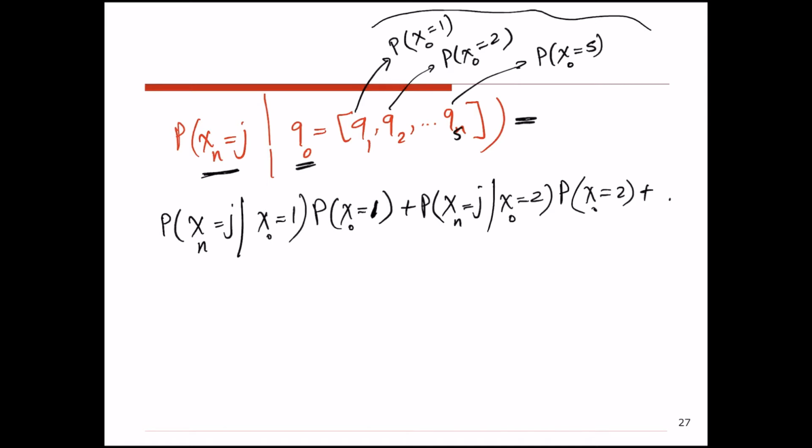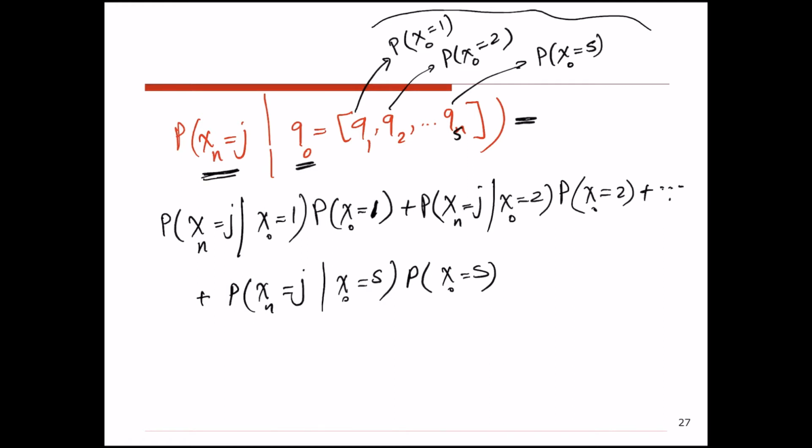And we can condition on the possibility that right now I'm at a state 3, then after n transitions I end up at a state j, and so forth, all the way to the probability that after n transitions I end up at a state j if right now I'm at a state s, multiplied by the probability that right now I'm at a state s. Okay, so this is just basically the total probability theorem.